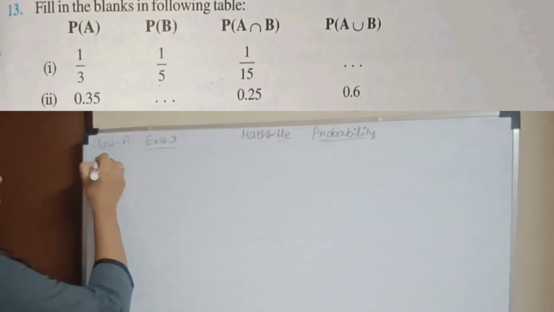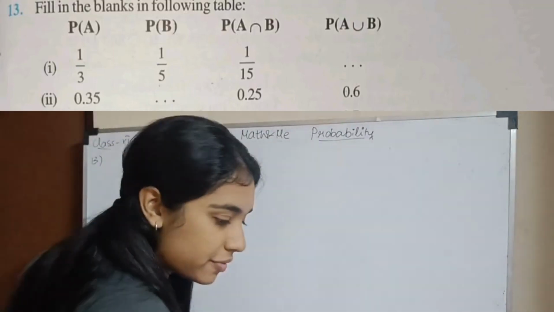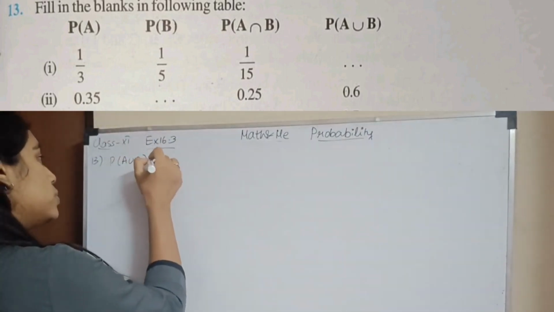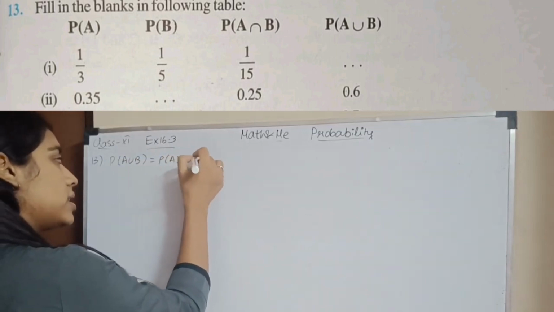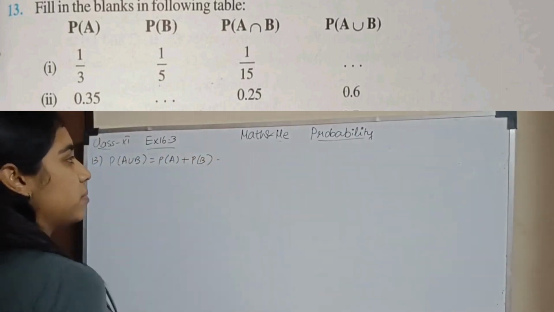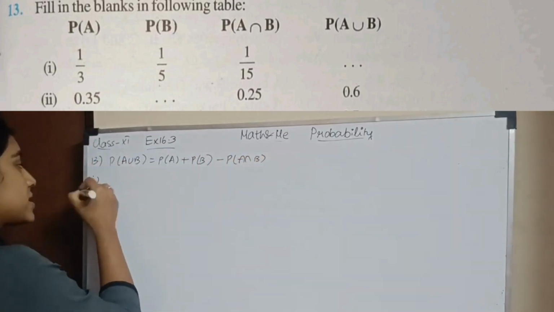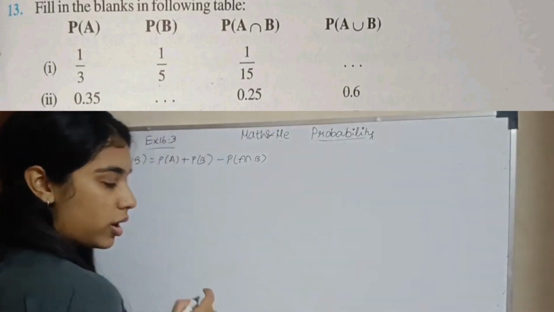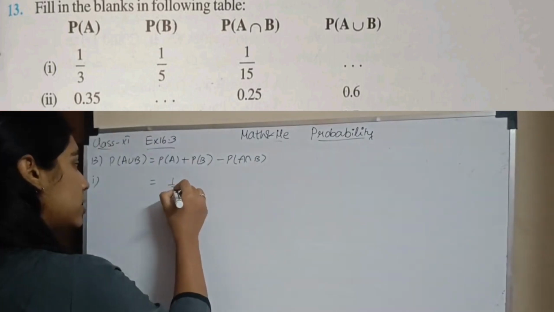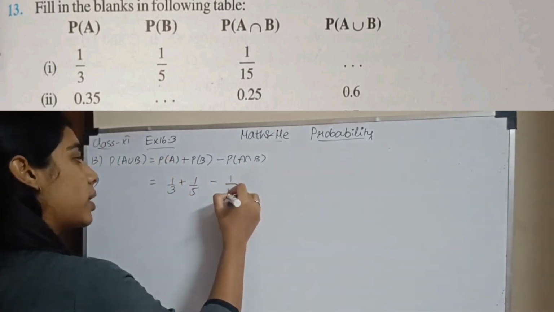Question number 13. Fill in the following table. So P of A is given, P of B, P of A intersection B. I need to find P of A union B, which is, what is my formula? P of A plus P of B minus P of A intersection B. So my first subsection, I need the value of this, which equals 1 by 3 plus 1 by 5 minus intersection B, which is given as 1 by 15.